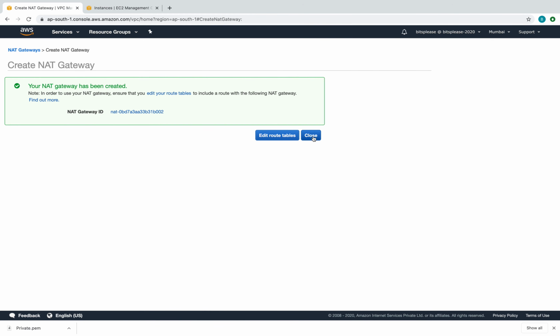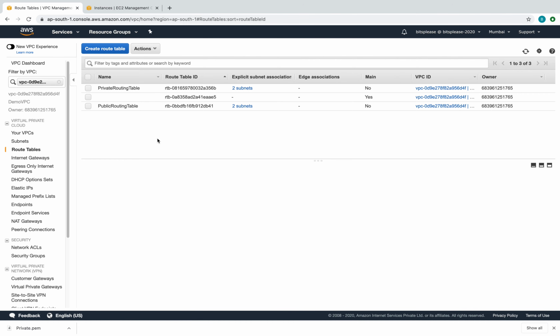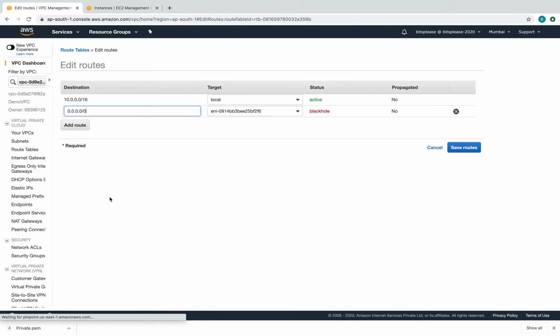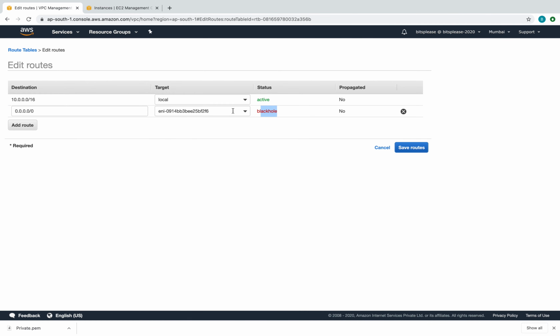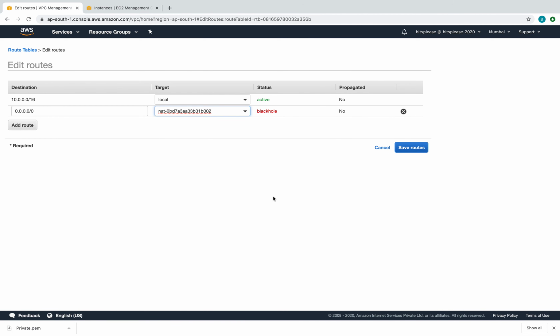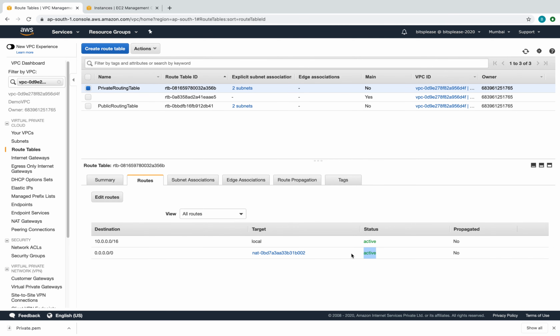Let's close this. So I've created the NAT gateway. You can see here it will take a few minutes for it to come up. Meanwhile, let's go to our routing tables, and to the private routing table, routes. Let's edit this, because it's showing a black hole. I'll have to point this now to the NAT gateway. So there is the NAT gateway. I'm going to save this. As soon as I do that, you see here this changes from black hole to active.